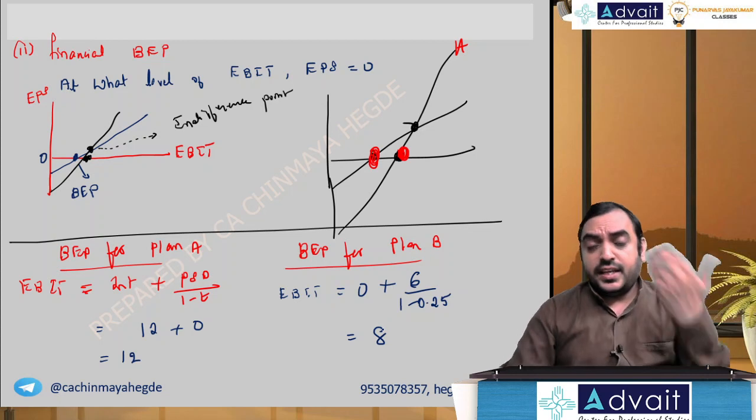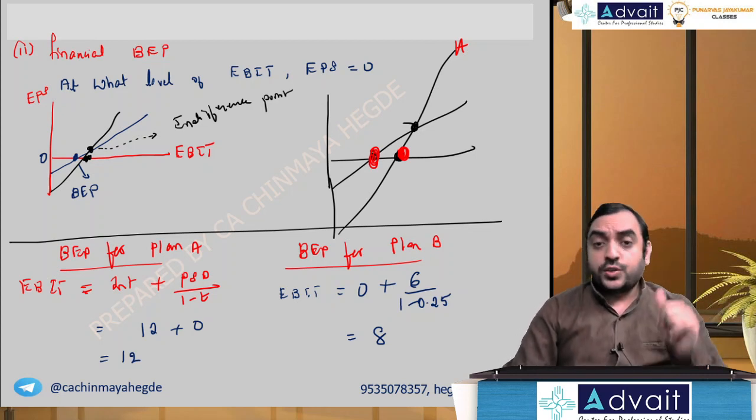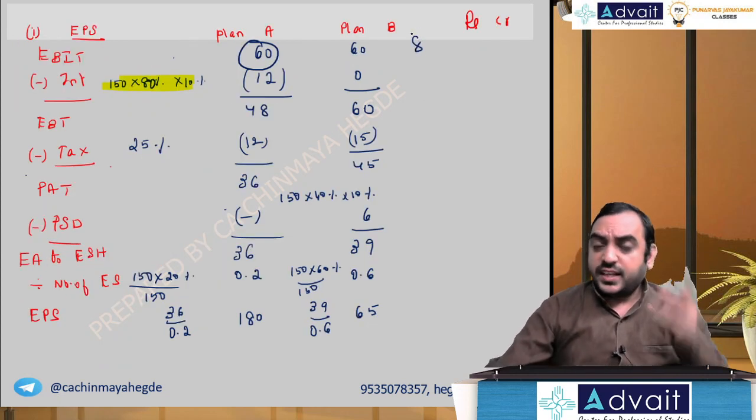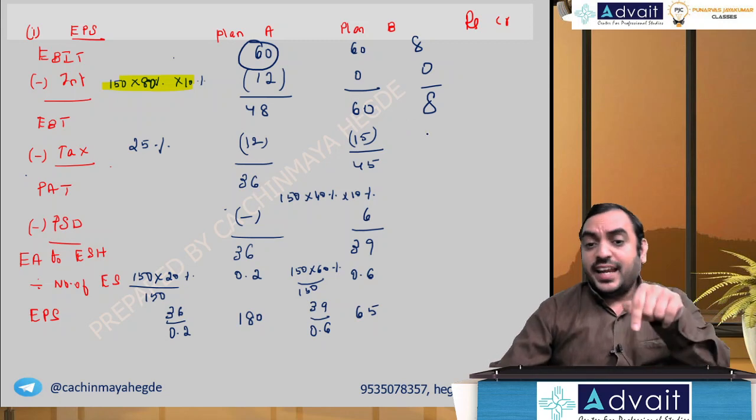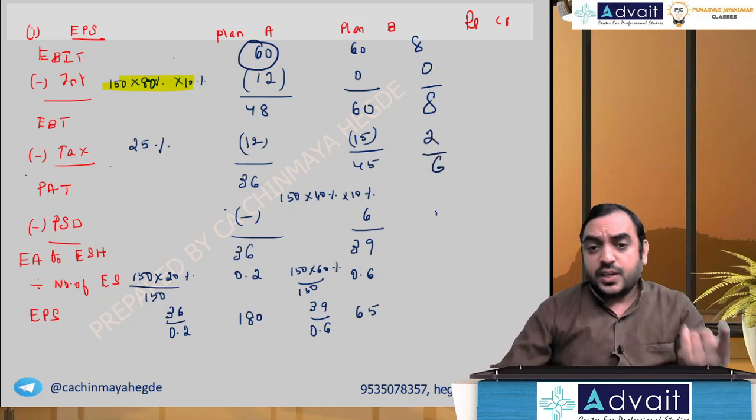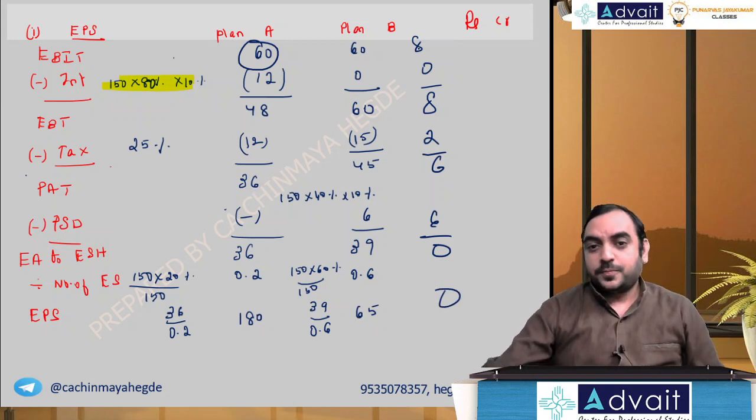So when EBIT is 8, EPS becomes 0. How, sir? See, if EBIT is 8, no interest here, this becomes 8, 25% tax, 25% on 8 is 2, you get 6, preference share dividend is 6, you get 0 earnings, 0 EPS. Got the point? That is the logical part.